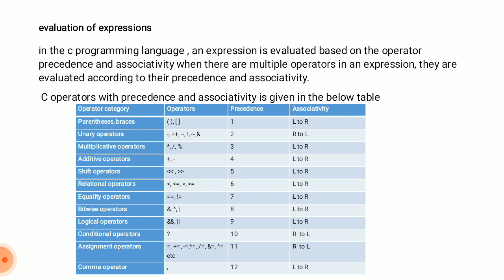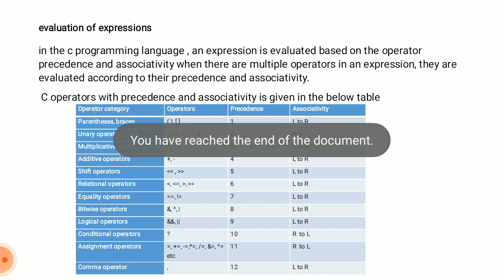Suppose all these operators are enclosed in a particular expression, and there are multiple expressions in the same program. According to the precedence and associativity, the expressions will be evaluated. Always the expressions enclosed within parentheses and brackets will be evaluated first, then unary operators, multiplicative, additive, shift operators, and so on. So this is the evaluation of expression. Thank you.